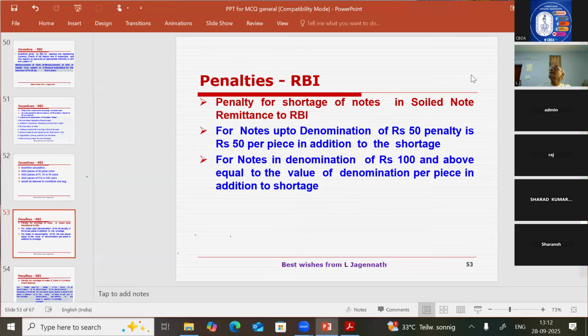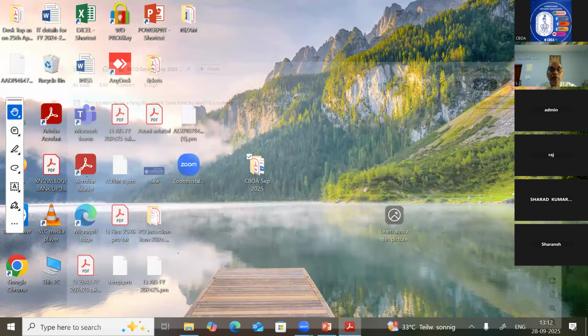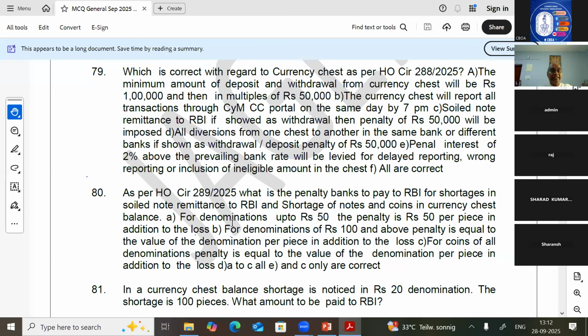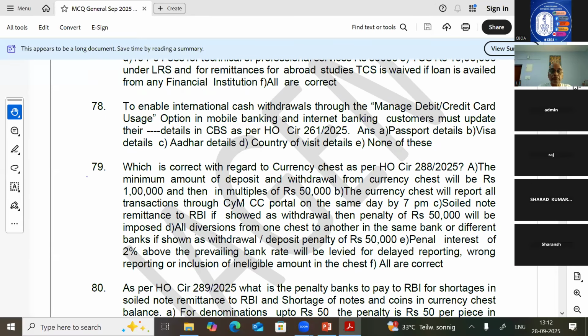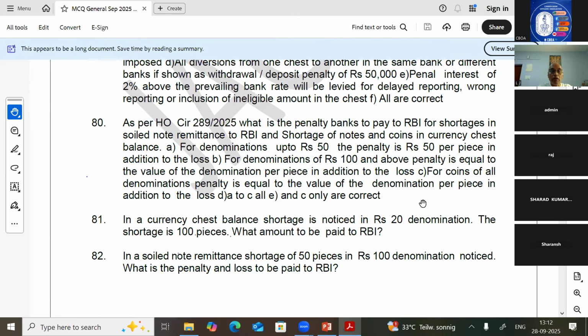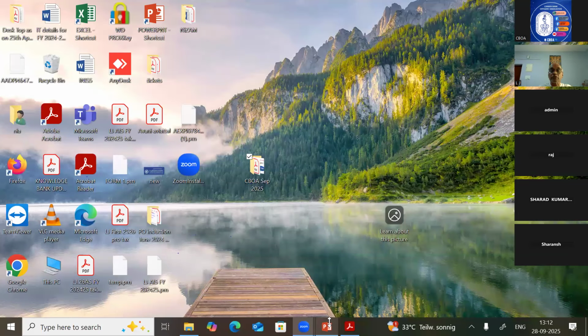So before going to penalty, I think we will keep that for the next session. We will go to the incentive and wind up the session. Question number 80: as per HO Circular 289 of 2025, what is the penalty banks have to pay? Anyhow, the incentive question is not there, so I have to go to the penalty and then I will finish it up. So, incentives I told you.